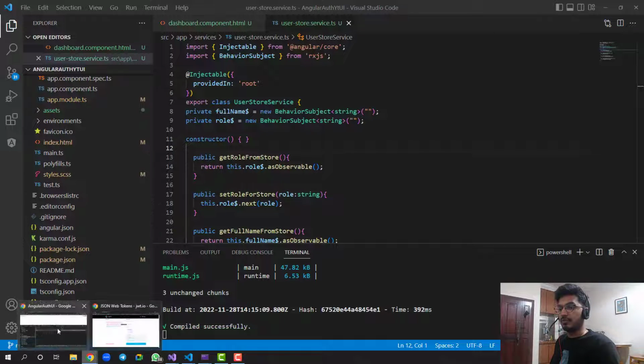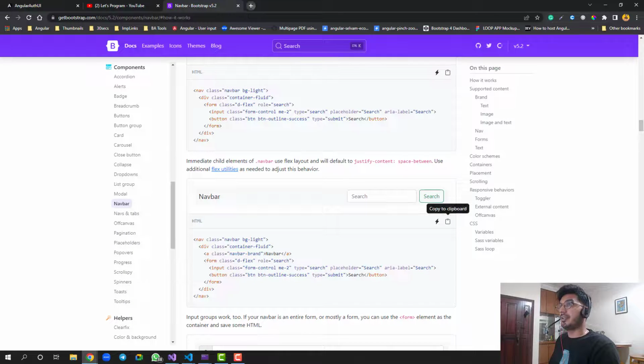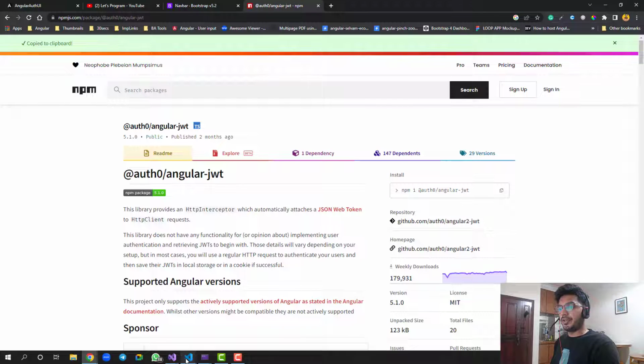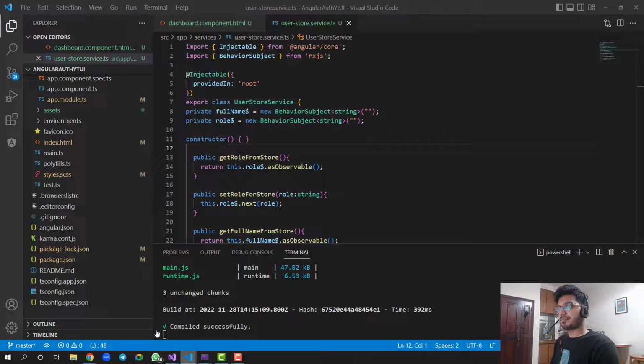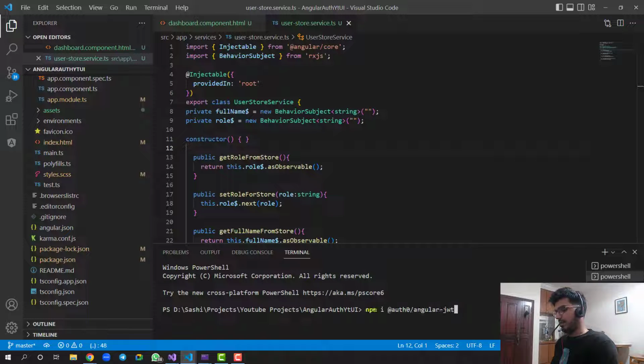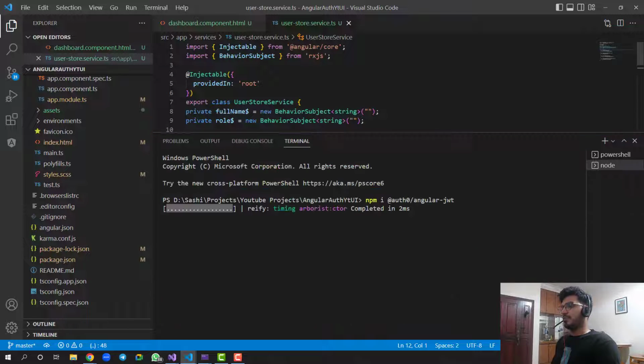So let's go to the browser and download it. You need to install this package called angular-jwt. Just copy this, go to your terminal, paste this and hit enter. It will take some time to install this package.